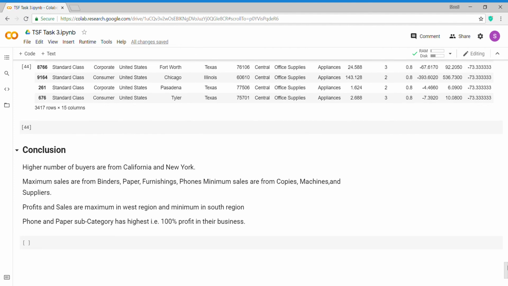From all of this, we can conclude that the highest number of buyers are from California and New York. Maximum sales are from binders, papers, furniture and phones, and minimum sales are from copiers, machines, and supplies. Profit and sales are maximum in the West region and minimum in the South region. Phones and paper subcategories have the highest, that is 100% profit in their business.